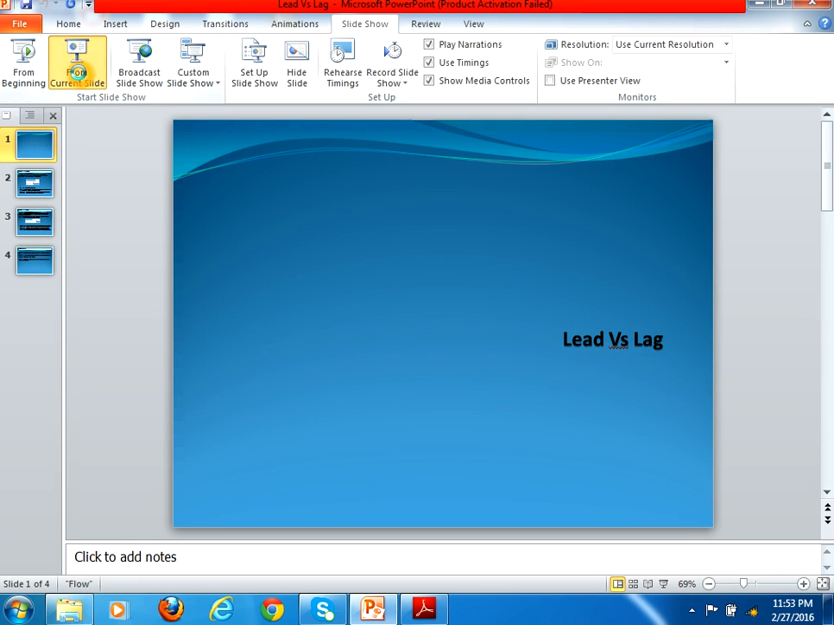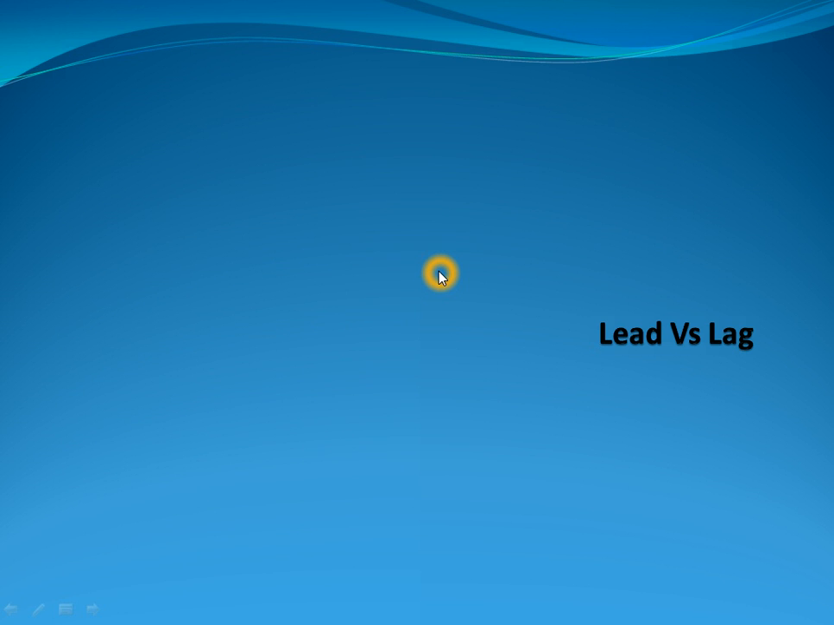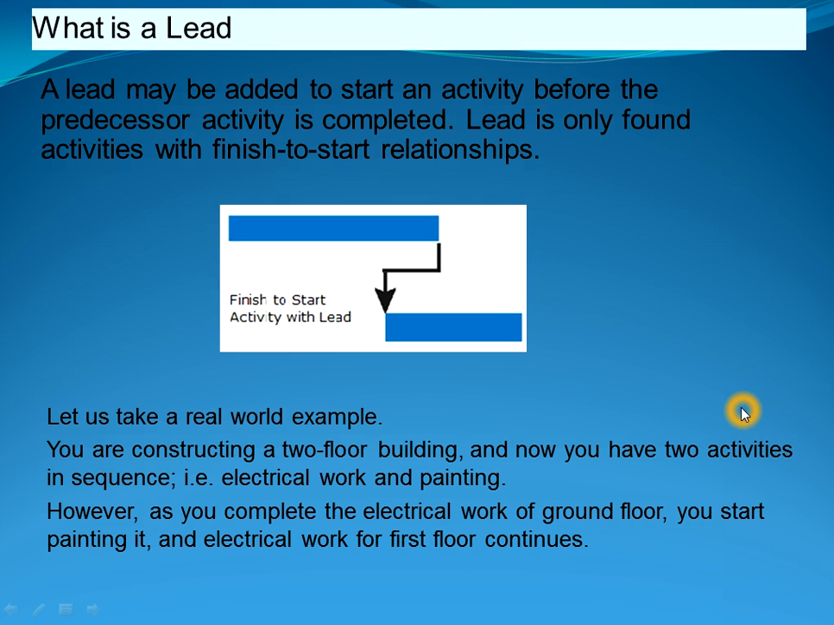Hi guys, today's topic is basically lead versus lag. It is a very important concept of project management, and both of these terms are mainly related to project schedule. What is a lead? A lead may be added to start an activity before the predecessor activity is completed.